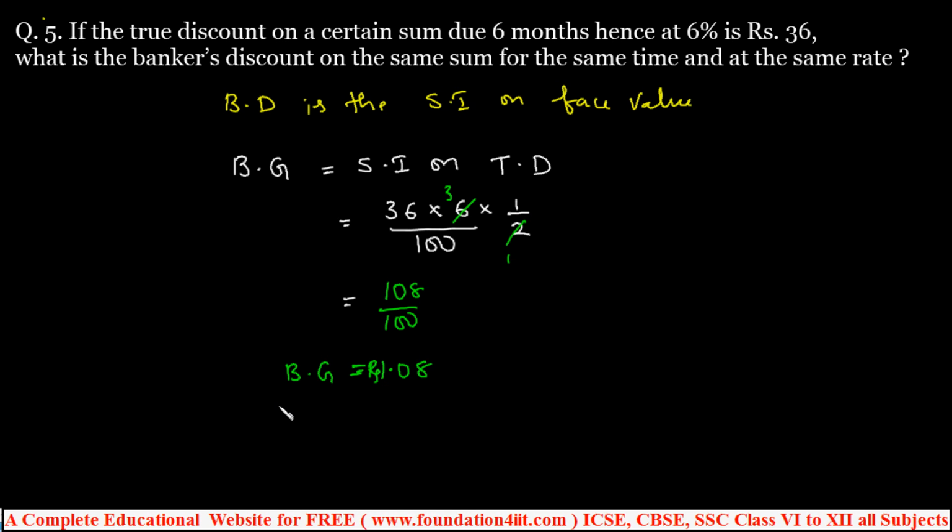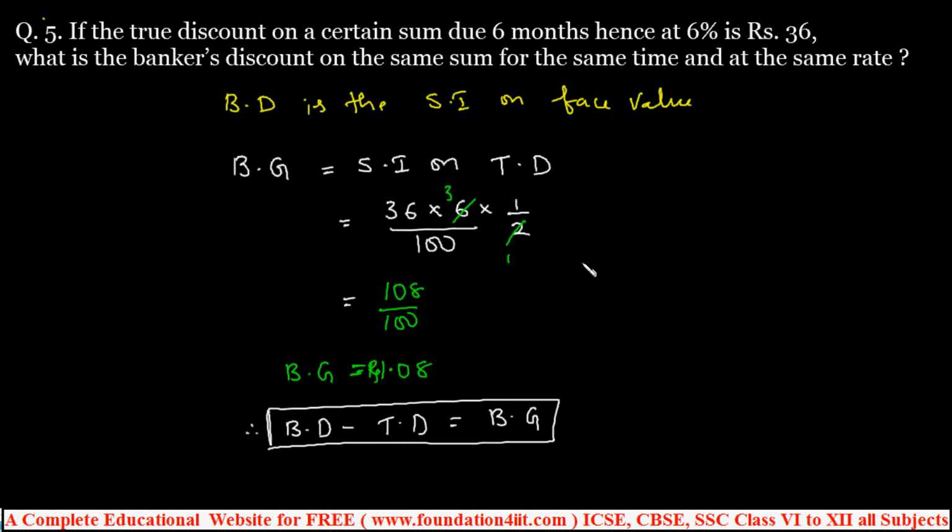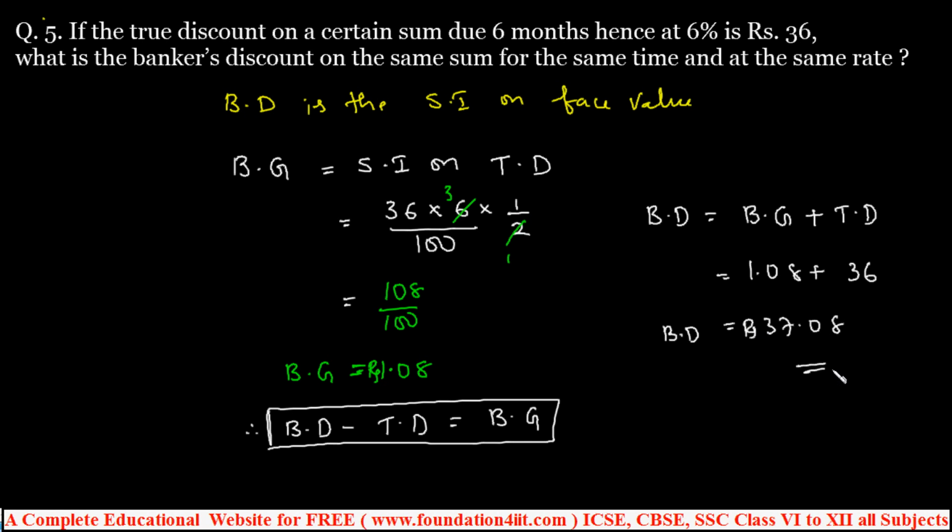And we know already the formula: banker's discount minus true discount is the banker's gain. So based on this, the banker's discount is banker's gain plus true discount. Banker's gain we already got is 1.08, plus the true discount 36. So 36 plus 1.08 is 37.08. So this is the banker's discount according to this problem.